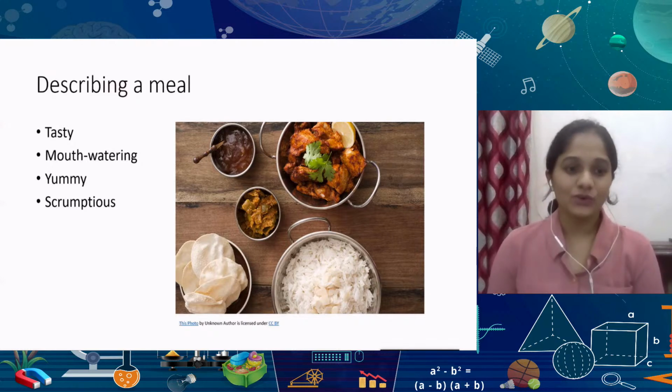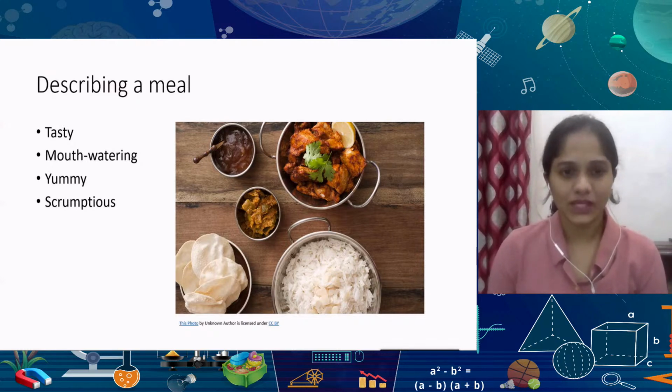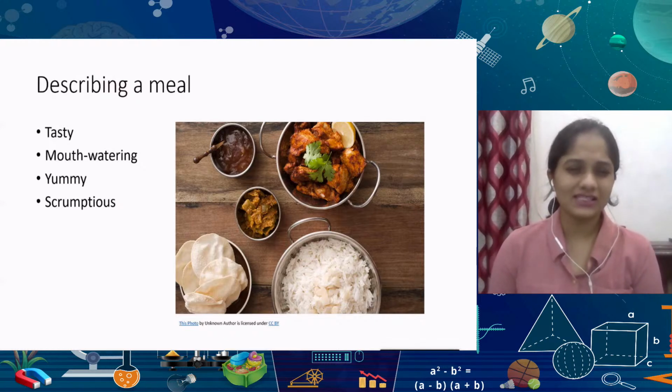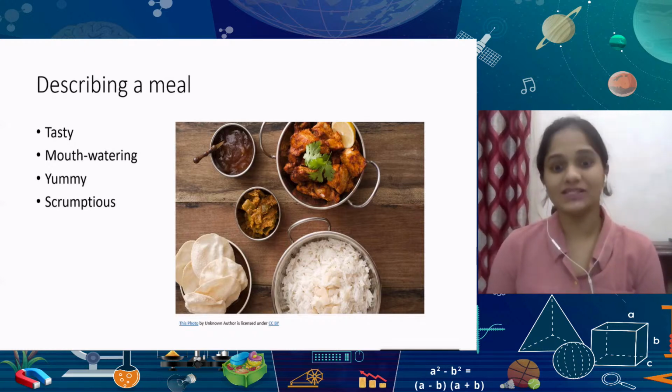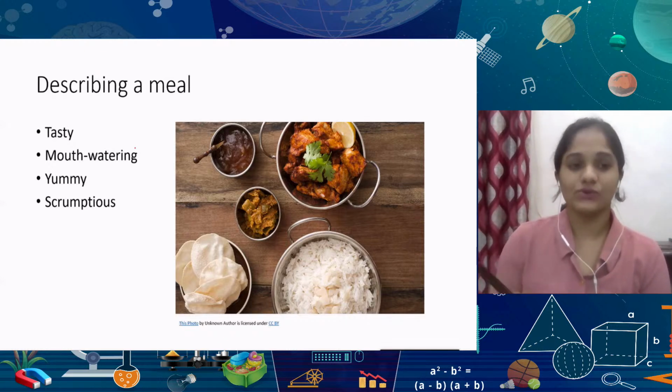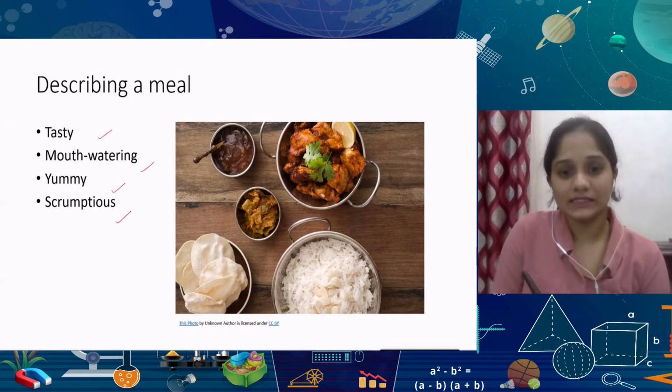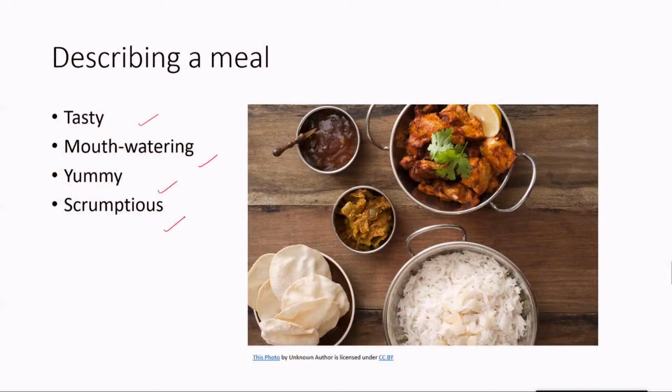So what we've got here on screen are a few words to describe a meal. Usually when people describe a meal, these are just the immediate words that come to mind. They think of it in terms of things like sweet, sour, salty, spicy. But there are ways to describe something as delicious without just using that word. So you can use a word like tasty, mouth-watering, yummy, scrumptious, ways to describe a meal.